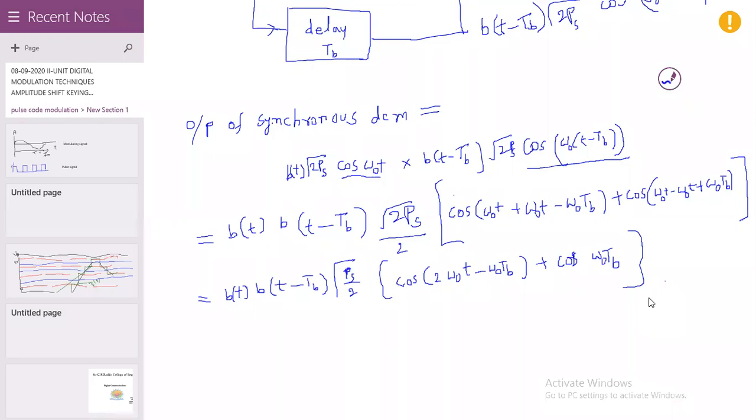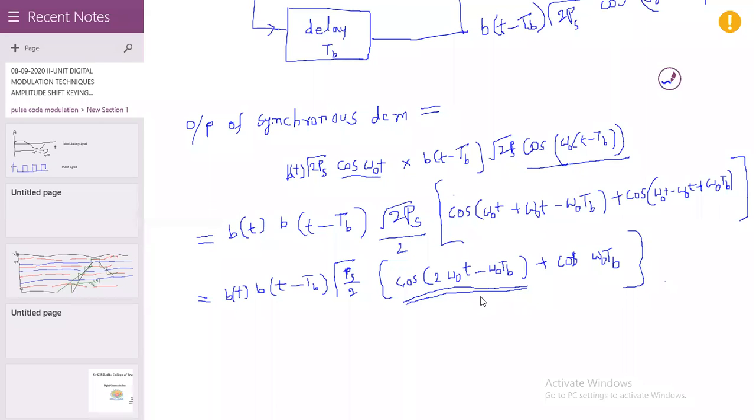Yes, ma'am. Okay, this passes through the integrator. The integrator eliminates this term; we can indicate this is the double frequency term.